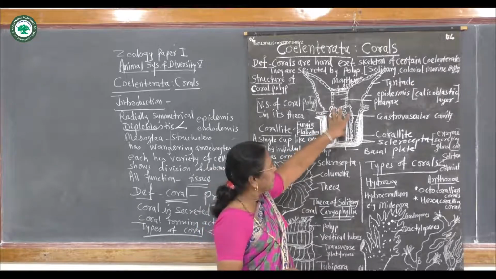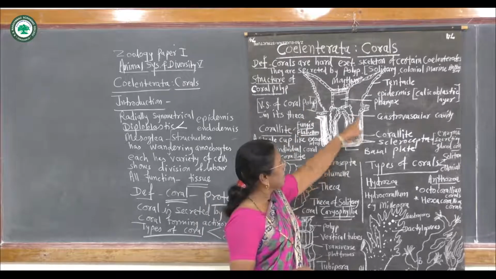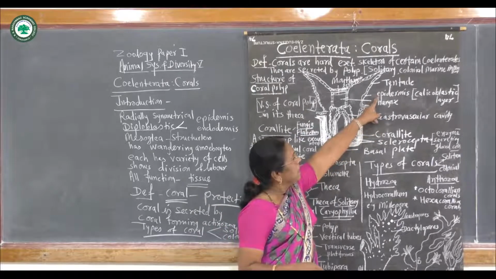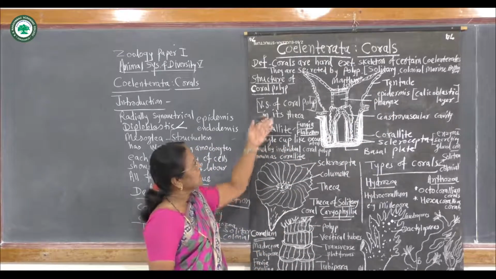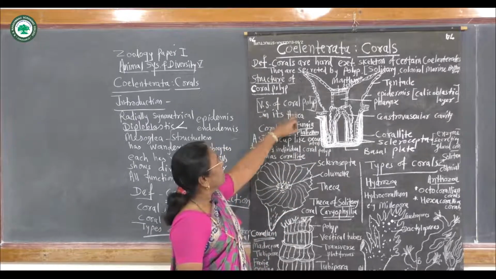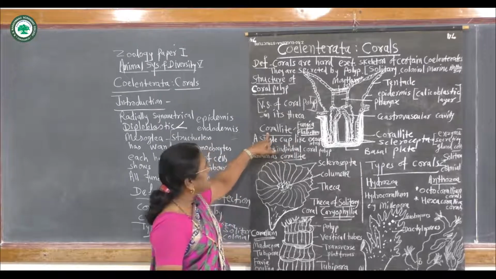This hard corallite, secreted by epidermal cells, that is the calicoblastic cells, gives support and protection to this single coral polyp, hence it is called corallite.